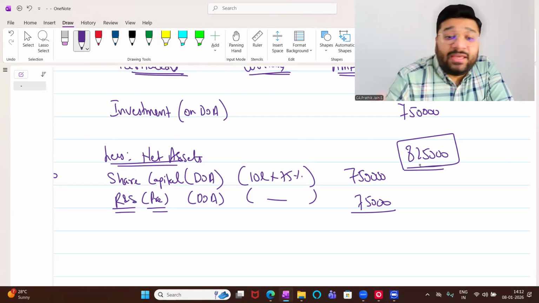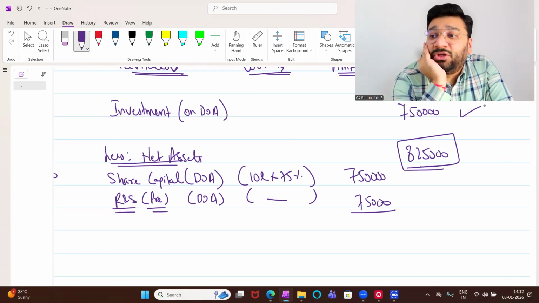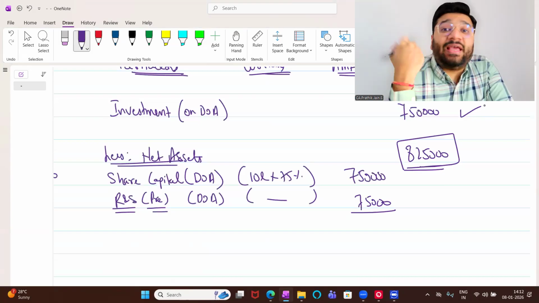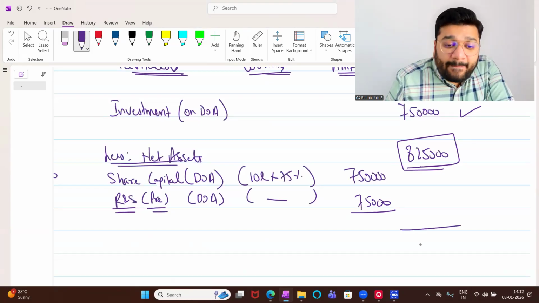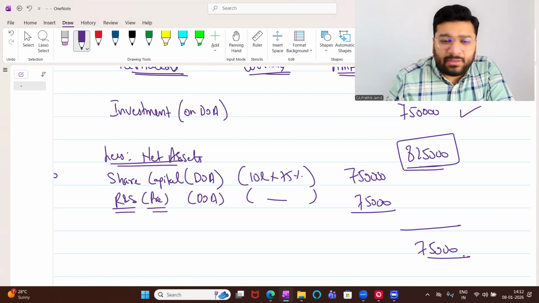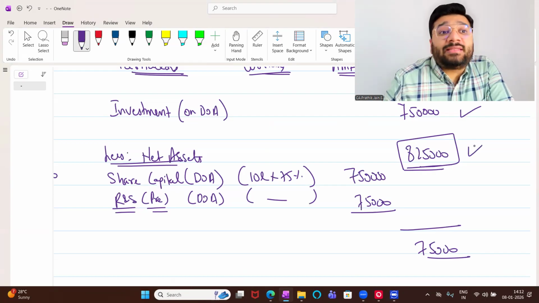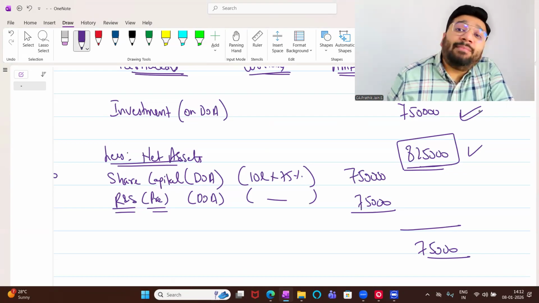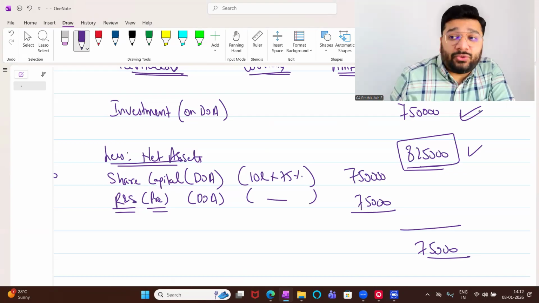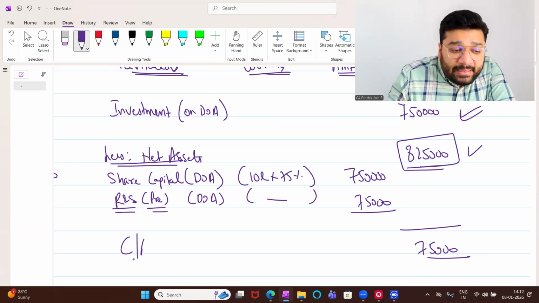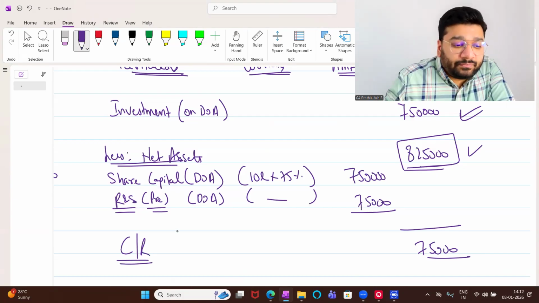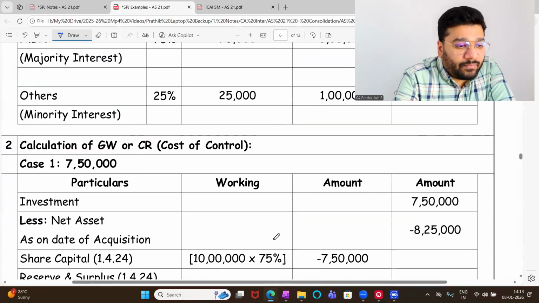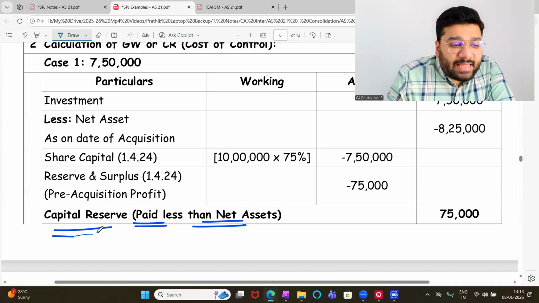8,25,000 worth of shares, he's giving just for 7,50,000 rupees. So who is the fool here? He is a fool who is giving his shares at a lower price and we are benefiting out of it. The difference is 75,000. People often feel confused what to do here. Very simple. What are you getting? 825. What are you paying? 75. Are you paying more or less? Less. If you're paying less, gain or loss for you? Gain. So 75,000 is called capital reserve. Paid less than net asset. This is capital reserve. Any difficulty?